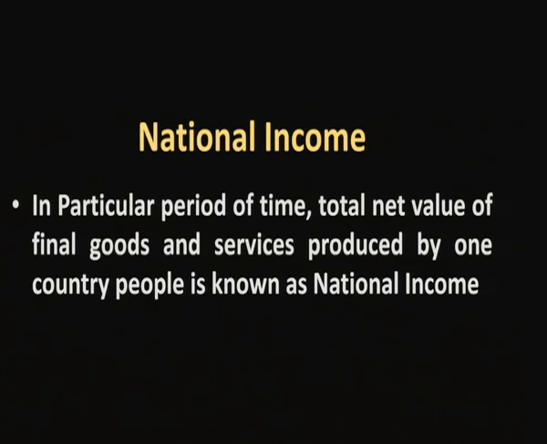For example, air. Air is one of the most important commodities. You know, without air we cannot live even 1 minute. So here there is more utility, more use from the air, but there is no value for the air. We are taking the air, are we paying anything? We are not paying any price. So since there is no price, there is no value for the air. Air may be a commodity, it may have use and utility, but that is not included in the national income. That point you please remember.